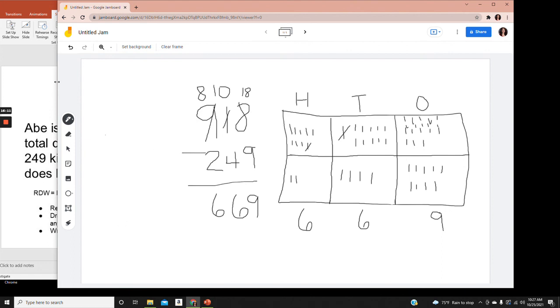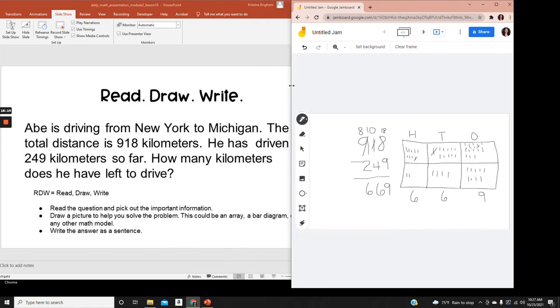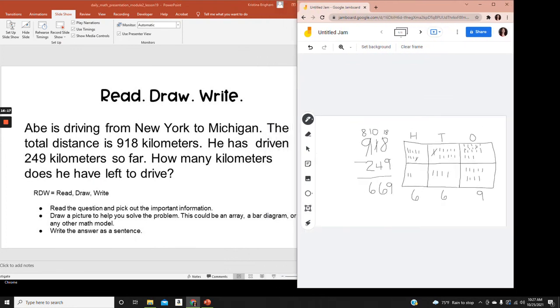Let's look back at our question so that we can answer in a complete sentence using information from the question. The question is, how many kilometers does he have left to drive? Abe has 669 kilometers left to drive because 918 minus 249 equals 669. I used a place value chart to check my answer.